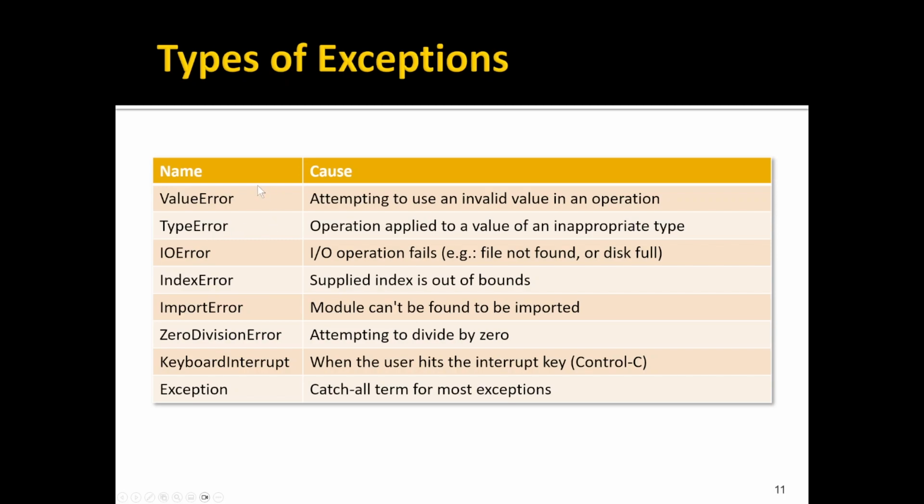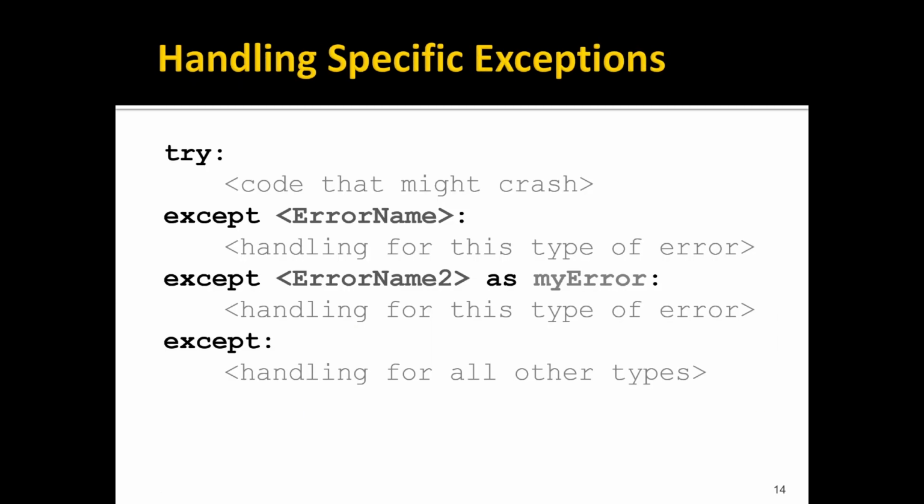So if we only want to catch the value error of converting a string to an integer, we could say catch value error, and then other things like a zero division error wouldn't go into that except block. If we would like, we can specify explicitly that we're catching all types of exceptions by using the word exception. So we'd say except exception. And that's just catch the general type of exception, which is all types of exceptions. So the syntax is a bit like an elif, but for exceptions.